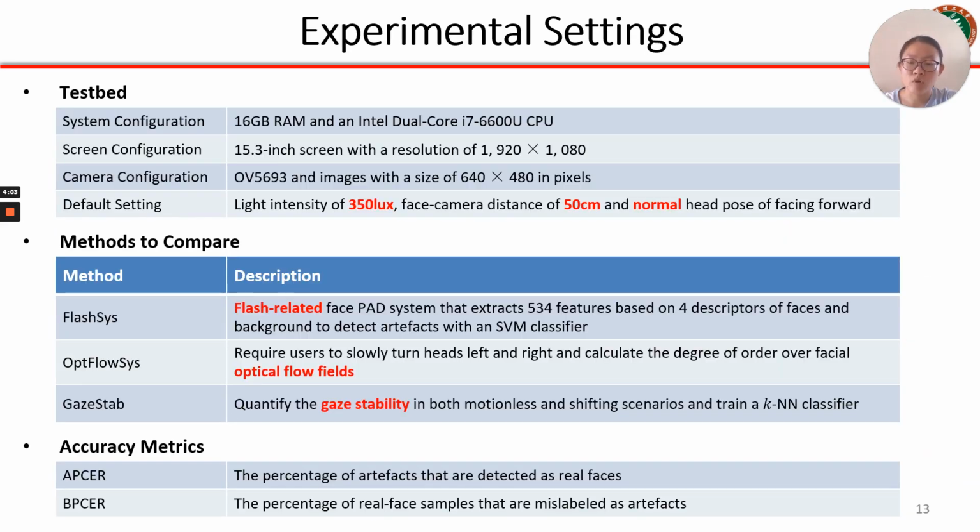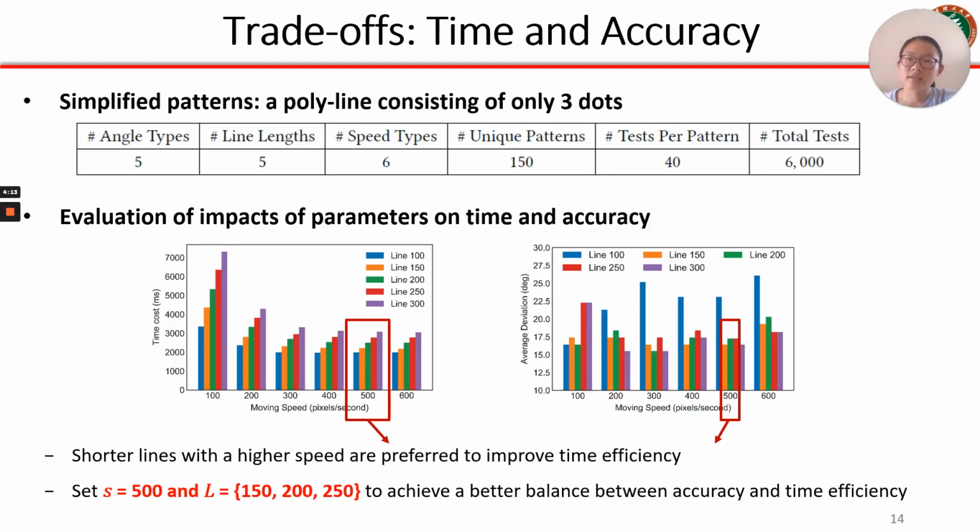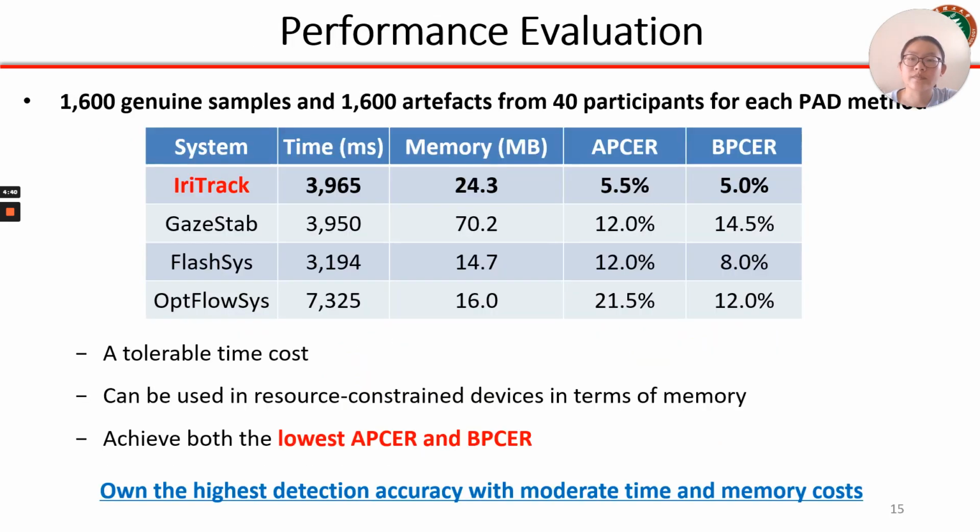The system was deployed on a commercial PC and experiments were conducted with the default setting. We select three comparison methods and use APCER and BPCER as accuracy metrics. First, we investigate how time, cost, and accuracy vary according to different values of parameters. In the experiment, the generated patterns are simplified into a polyline consisting of only 3 dots. For one pattern, 4 participants are involved and each completes 10 times. The results show that shorter lines with a higher speed are preferred to improve time efficiency. To balance time efficiency and accuracy, we select the values of speed and line segments.